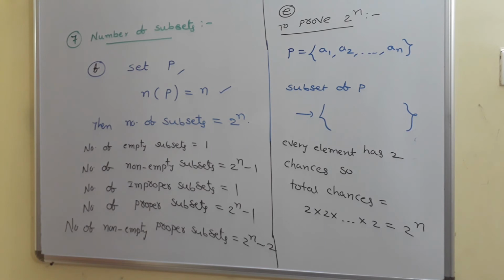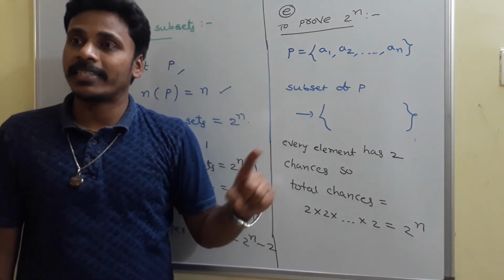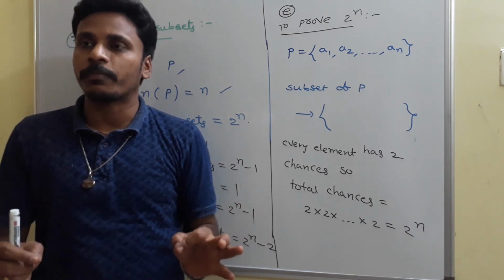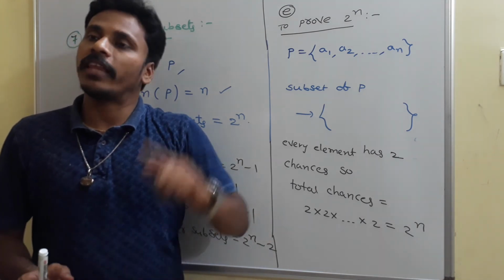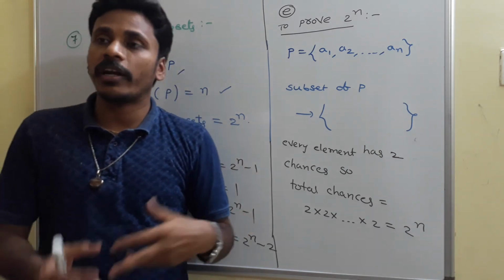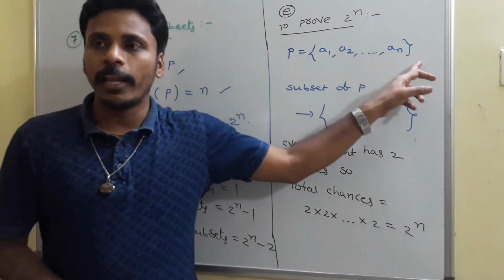Right. The first part is 7e and then 7f. In 7e, I am going to count the number of subsets. As per the given examples, it is very clear that the number of subsets is 2 power n if the given set has n elements. So as a theory, how can we generate the 2 power n? If you just look there, I have a set P containing n elements.